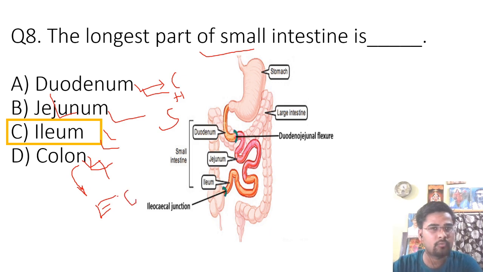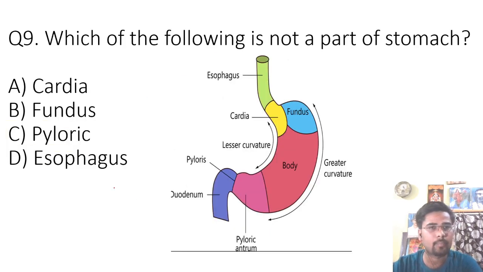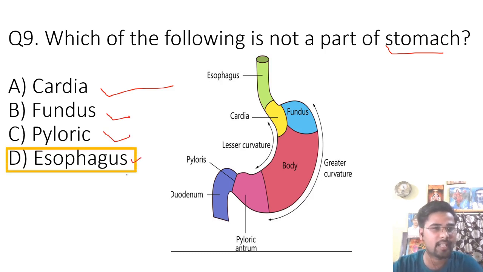So now let's move to question number 9. Question number 9 is, which of the following is not a part of stomach? Your options are cardia, fundus, pyloric or esophagus. So the correct answer of this question is esophagus. Esophagus is not a part of the stomach.